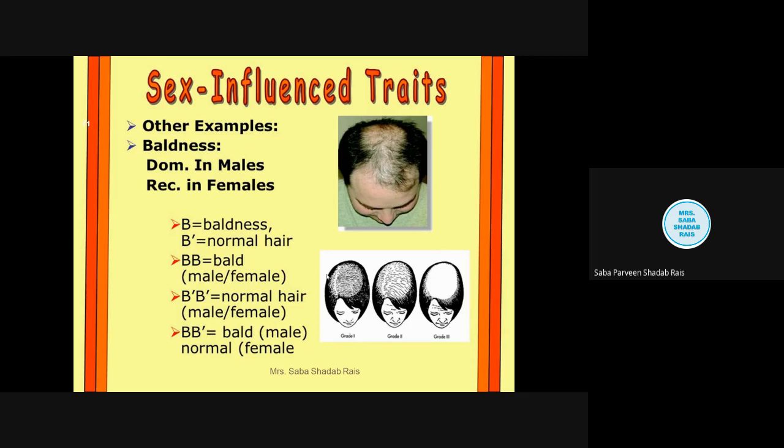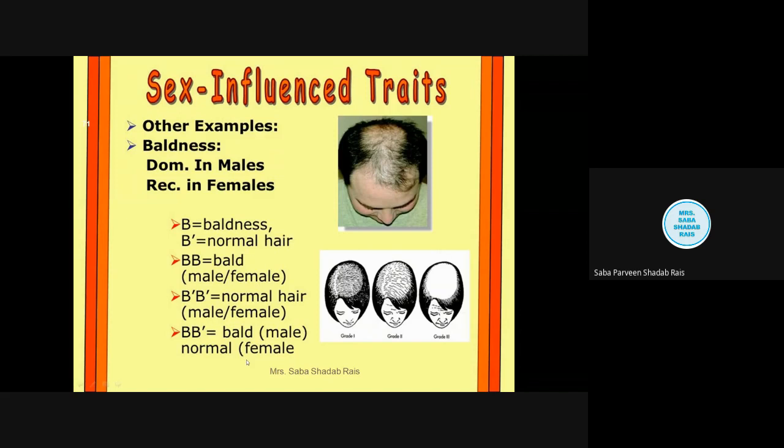Another example you can see on my screen is baldness. You will predominantly observe that it is very dominant in males and very rarely found in females. It is an autosomal trait normally expressed in males due to the high level of the hormone testosterone. So the pattern of baldness is dominant in men and recessive in women. This is because of the baldness gene, capital B. Even if it is present in the heterozygous state, it will show men as bald, and in the case of females, they will just get thinning of the hair.